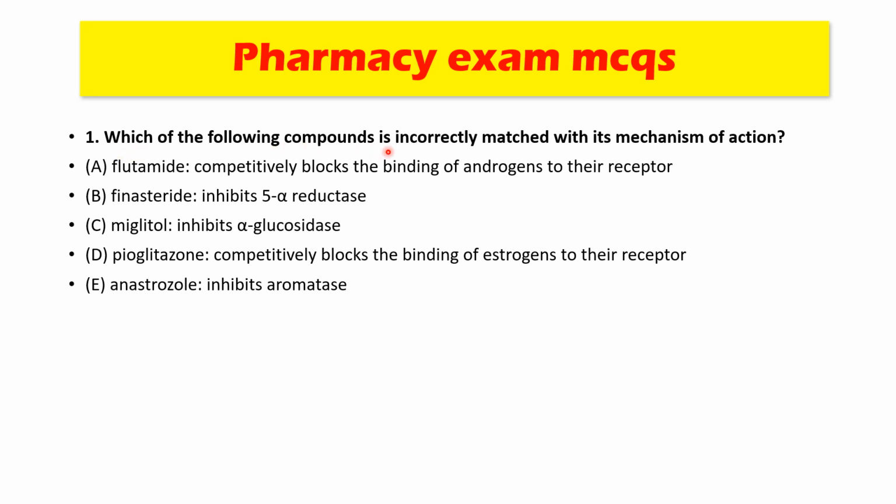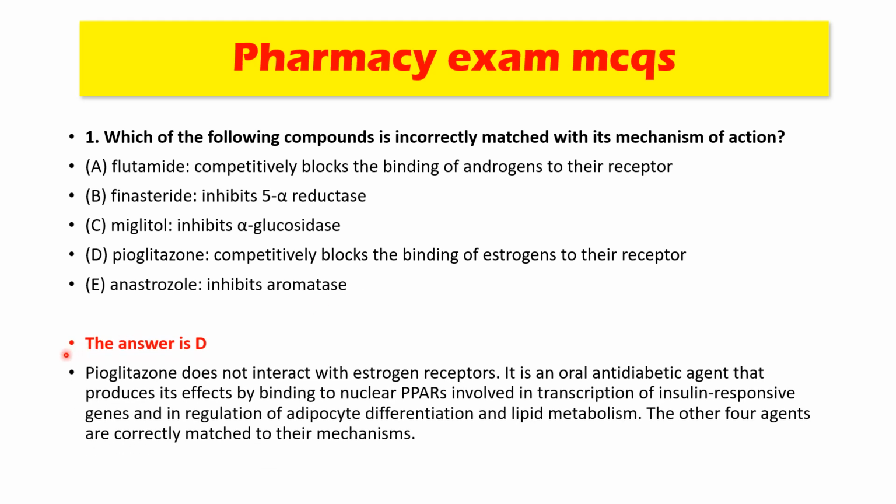Which of the following compounds is incorrectly matched with its mechanism of action? Options are flutamide, competitively blocks the binding of androgens to their receptor; finasteride inhibits 5-alpha reductase; miglitol inhibits alpha glucosidase; pioglitazone competitively blocks the binding of estrogens to their receptor; anastrozole inhibits aromatase. So here the answer is option D. That is, this pioglitazone does not interact with estrogen receptors.